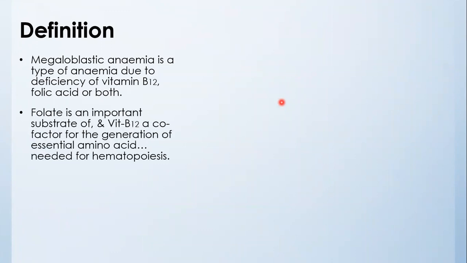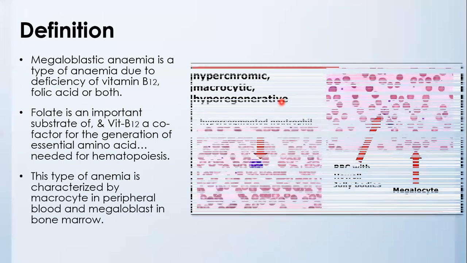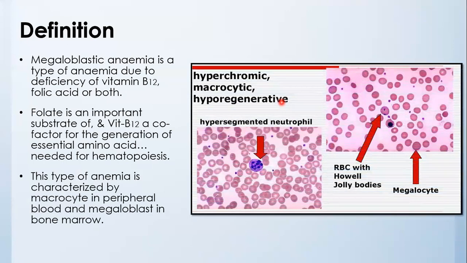Folate is an important substrate and vitamin B12 a cofactor for the generation of essential amino acid which is needed for hematopoiesis. This type of anemia is characterized by macrocyte in peripheral blood and megaloblast in bone marrow.